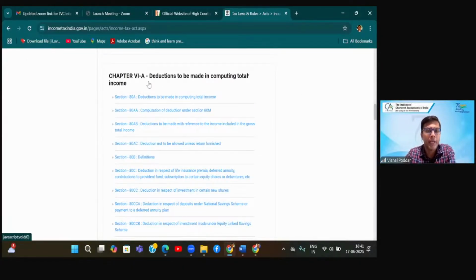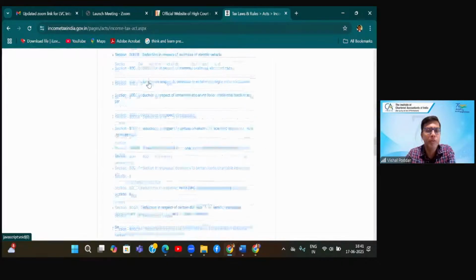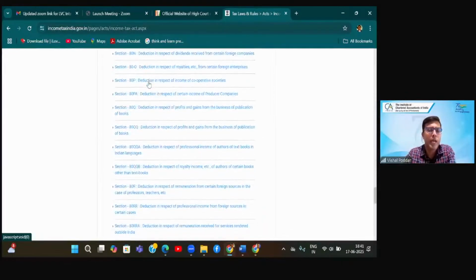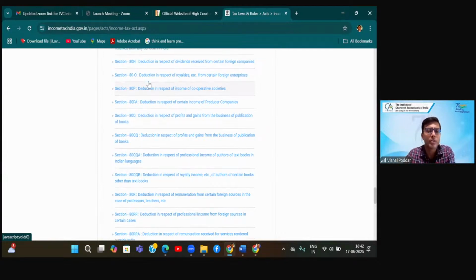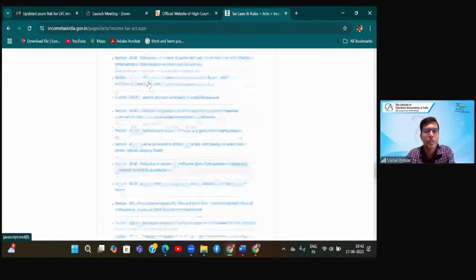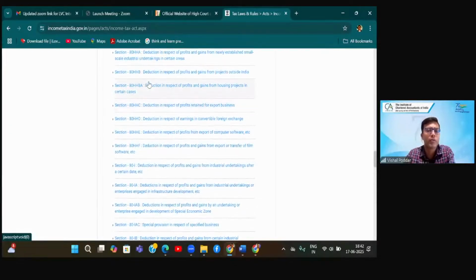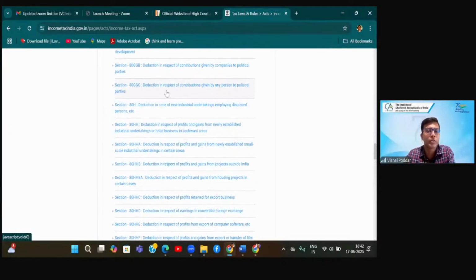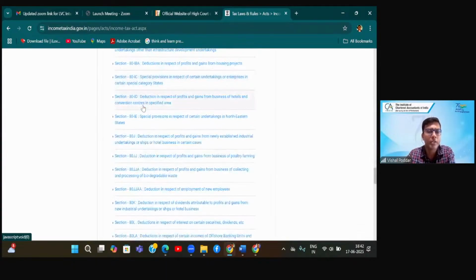This chapter 6A, as you can see, is having so many sections, but these sections in the act are divided into three categories: category A, B, C. So they call it as heading A, heading B, heading C. Now this heading C covers sections starting from somewhere here, H. So up to GGC is the other category, which is for payment. This from H to entire this I, somewhere up to here, H to I, these sections are under heading C.